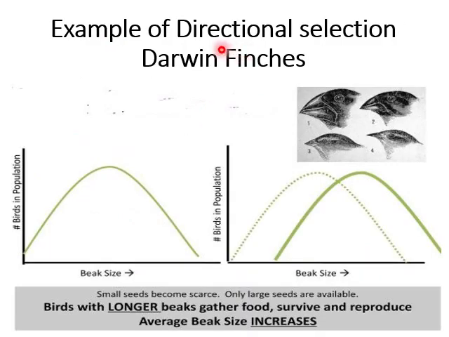Now another example of directional selection is of Darwin's finches. Darwin studied what later became known as directional selection while he was in the Galapagos Islands. He observed that the beak length of the Galapagos finches changed over time due to available food sources.